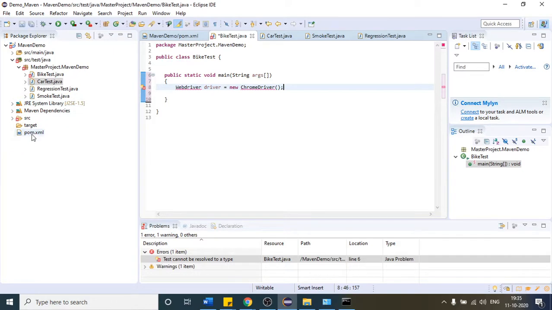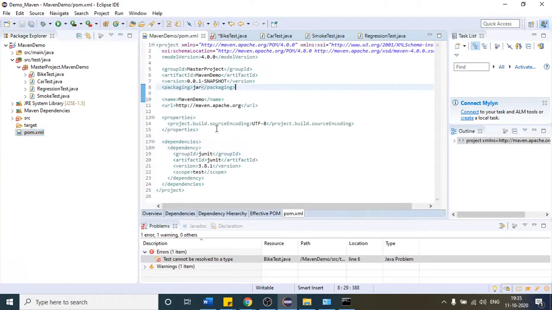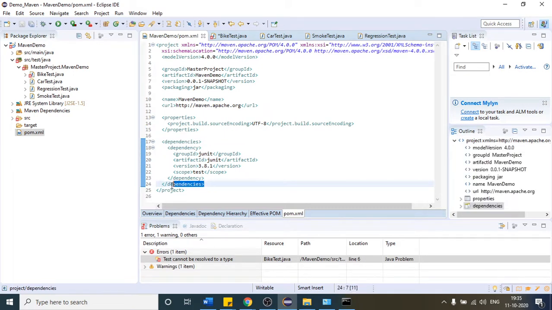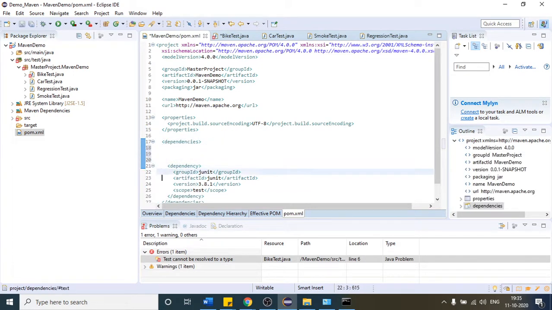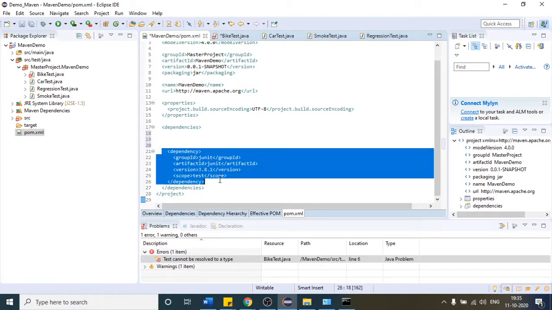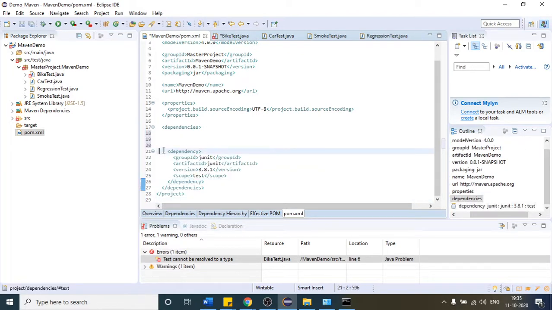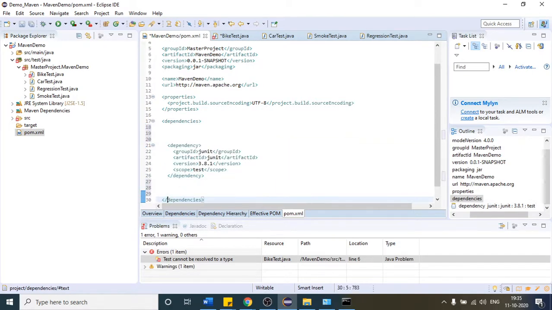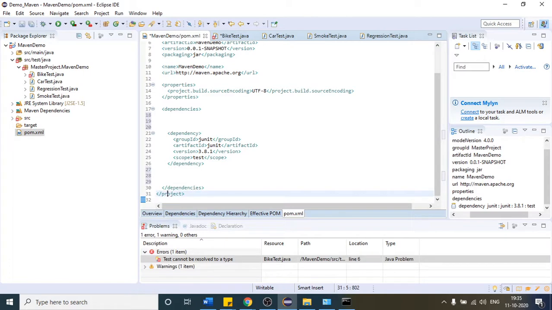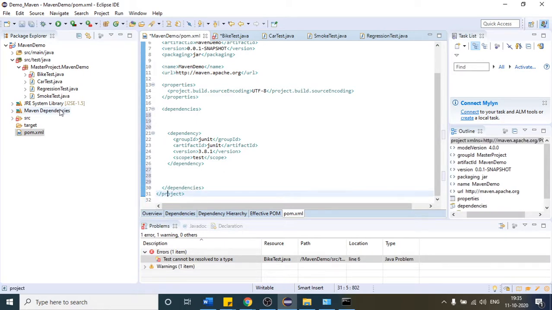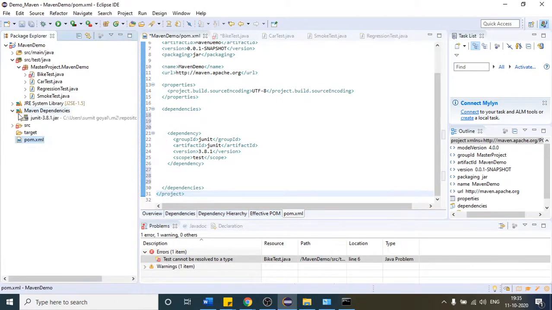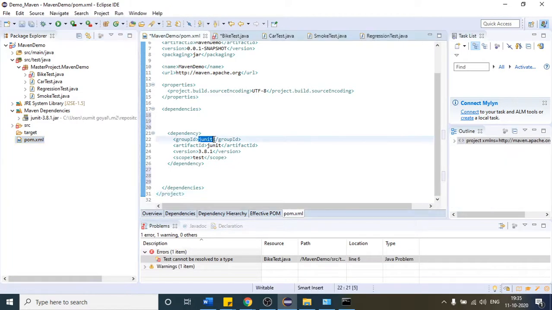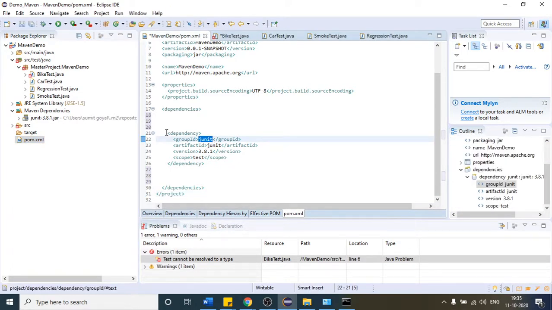To give this Eclipse project the knowledge of Selenium, I will come to my pom.xml file. You can see this dependencies tag, right? It is going to close here. Inside this tag, you can see one dependency is already present. Let me remove this, it is not required for us, or let me not remove it, it will not make any difference in our code. If I open it, you will see only one jar file is present. What is this jar file? It is the JUnit jar file, which is coming from this dependency tag.